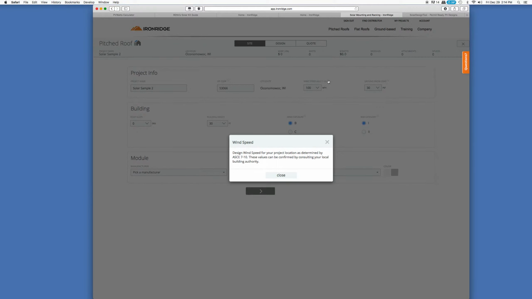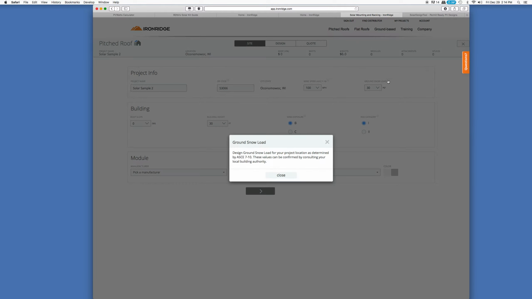This information is pulled up out of weather databases, but if you live in a special area, if you're on the coast, you might have to deal with higher wind speeds. And when in doubt, talk to your local building authority. A building inspector isn't just there to tell you what you can't do or punish you or things like that. Building inspectors can also be very useful resources. So if you have any questions in terms of what you need for wind speeds or snow loads, go ahead and ask your local building inspector about that.